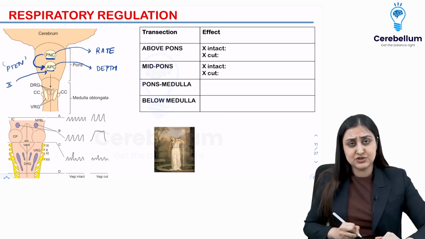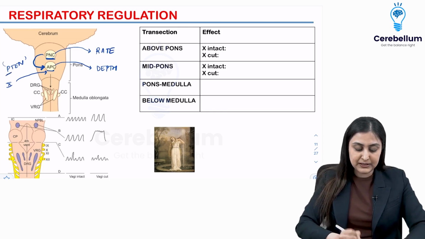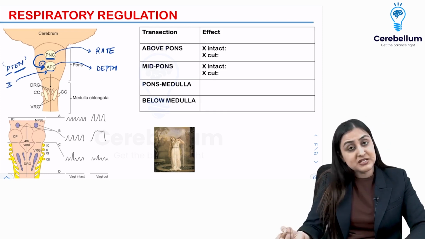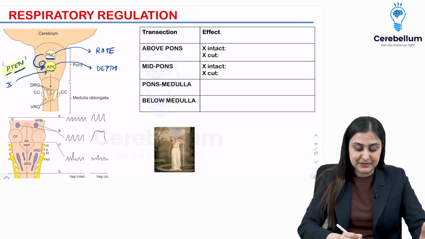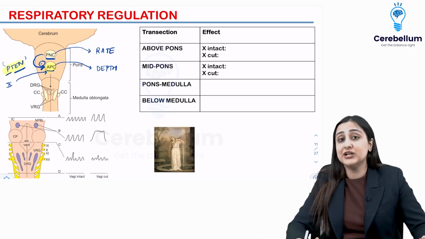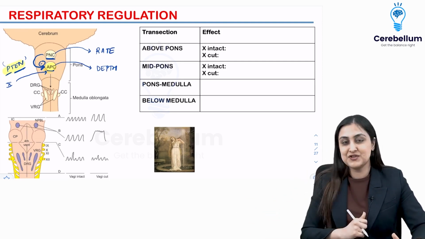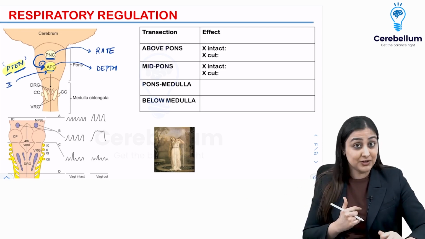You know the PTEN gene for Cowden syndrome that we've studied in GI. So you want to remember PNC and 10. Both of them are inhibiting APC. APC also happens to be a gene, right? So this is how you can remember APC, PTEN, and both of them are actually mutated in CA colon. We have studied this in the adenoma carcinoma sequence. So this is how we have a mnemonic here of other stuff that you can remember with it.